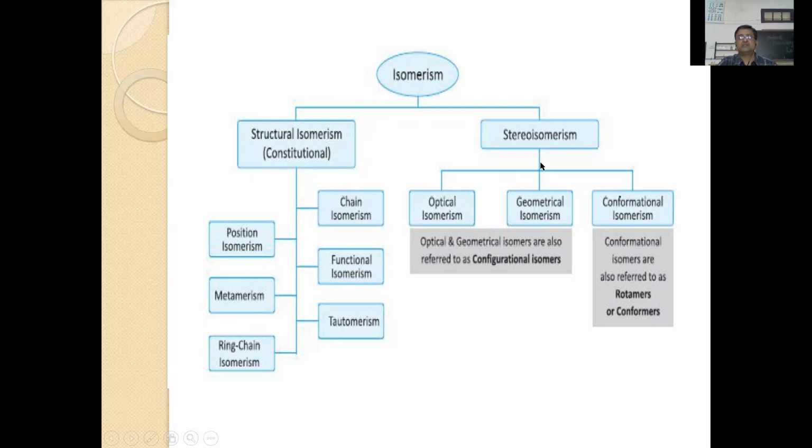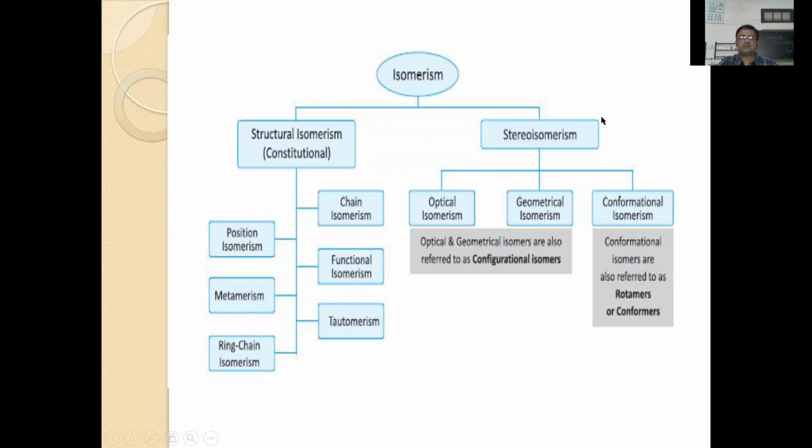Stereoisomerism. Stereo means space, a 3-dimensional space. Compounds which have the same molecular formula, same structural formula, everything the same, but differ in the arrangement of atoms or groups in 3-dimensional space.